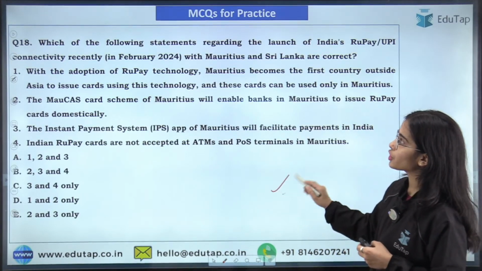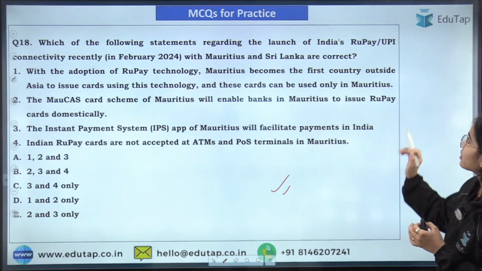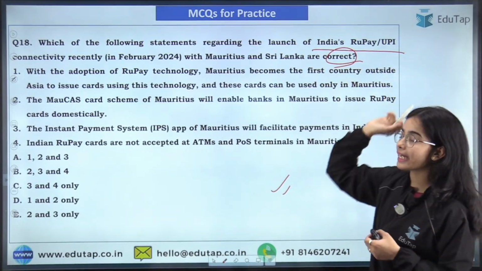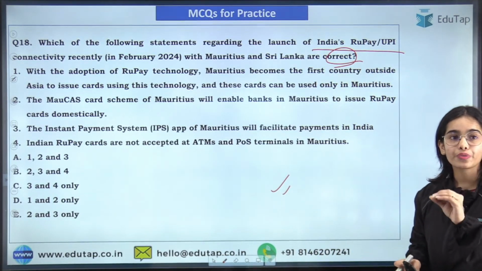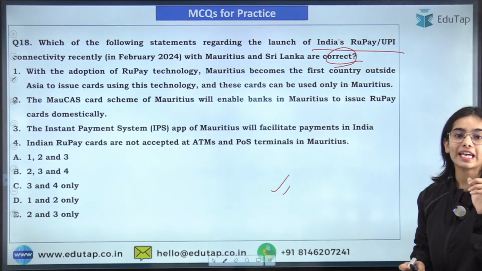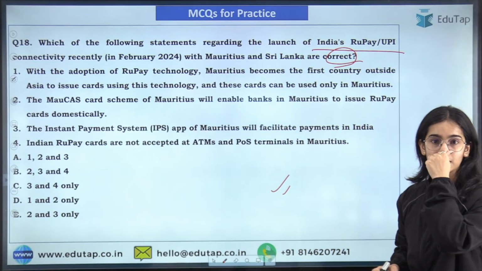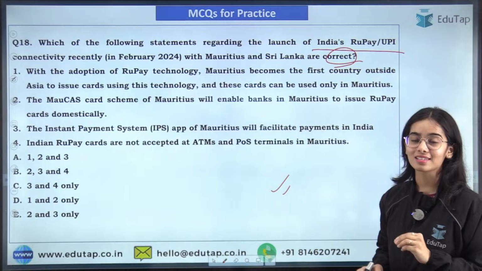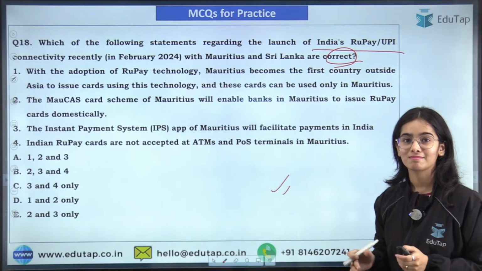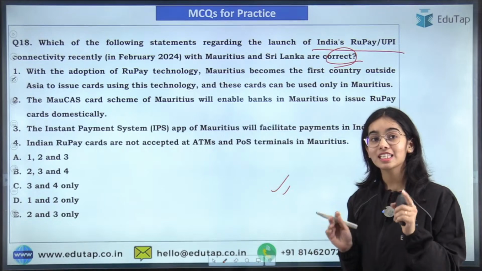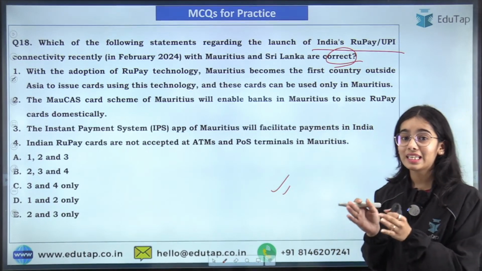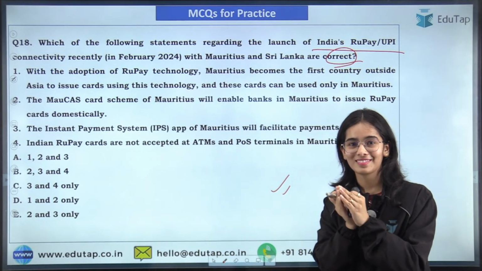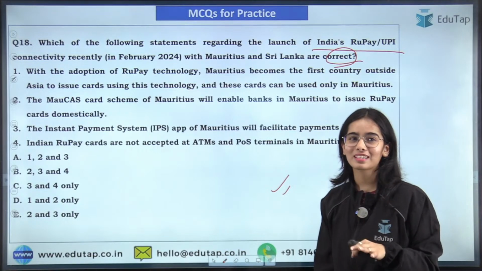Next, which of the following statements is correct in regards to the launch of India's RuPay or UPI connectivity with Mauritius and Sri Lanka. So try to read the statements very, very carefully and then try to answer this. D is not correct. D is an incorrect answer here. Kindly revise, read the questions very carefully. D is not the answer.